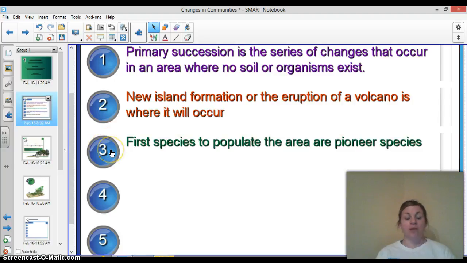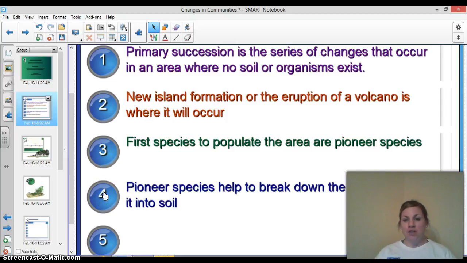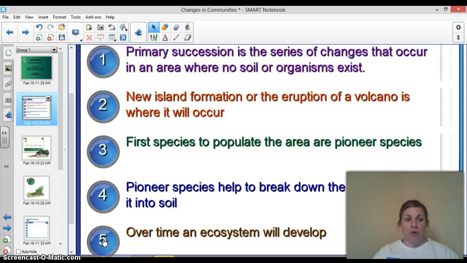The first species to populate the area are pioneer species. These pioneer species are kind of like the settlers that settled America. They're the first ones to get there and establish the land. Pioneer species are going to help break down rocks and turn them into soil. Soil is actually broken down bits of rocks and other types of debris turned into this powdery-like substance. Over time, as these pioneer species work on the rocks, they turn into soil so that other organisms that can live in soil can eventually establish themselves in the ground.